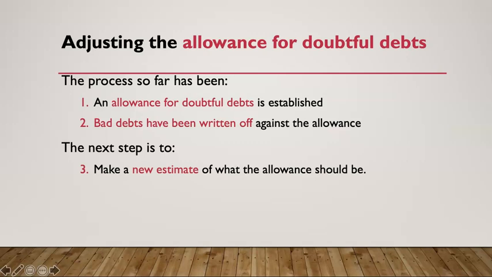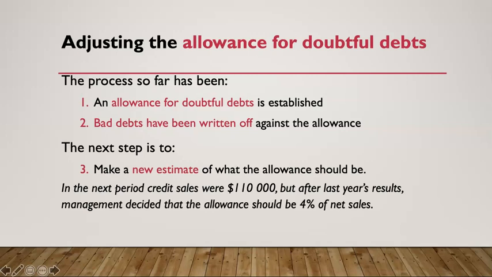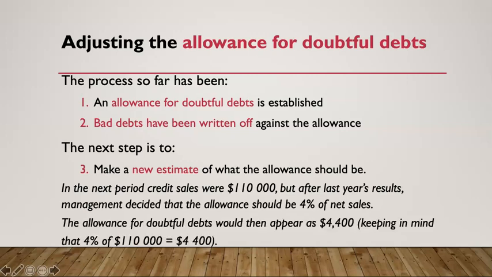The next time period comes, we have to think how much will not be paid back in this period. So let's say, after looking at this, we recognise only 4% of our customers weren't paying us back, $4,000 of $100,000, and in this new period, we have $110,000 of sales. So we now think of the $110,000 of sales we've made, 4% won't pay us back. So our allowance for doubtful debts should now be raised to $4,400. 4% of $110,000 is $4,400.